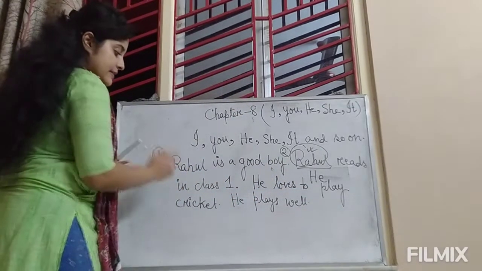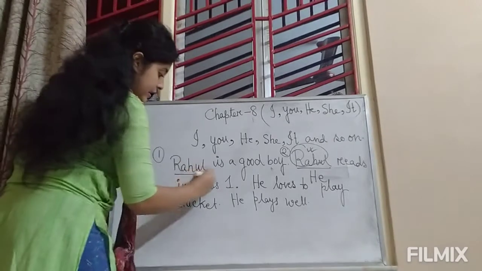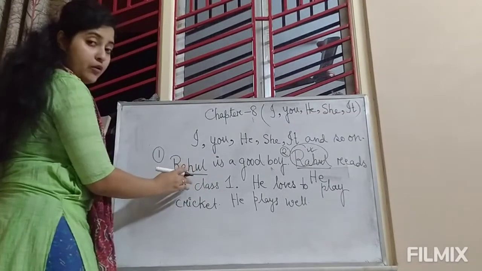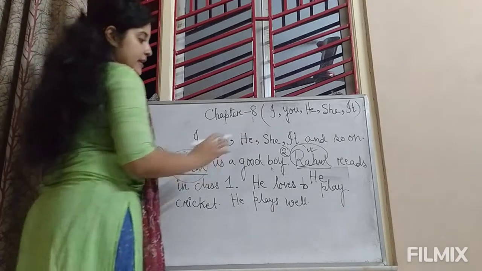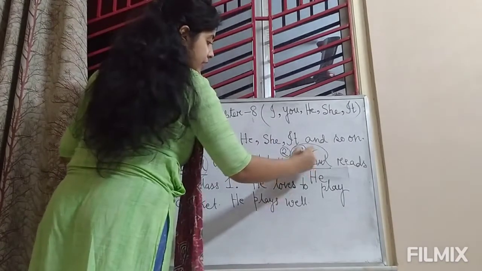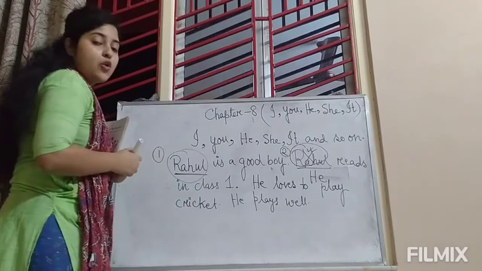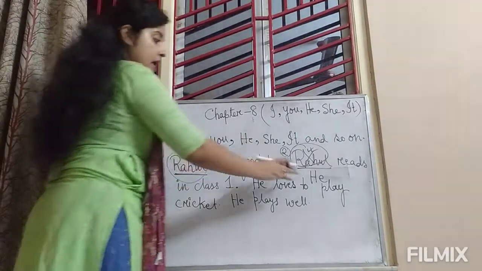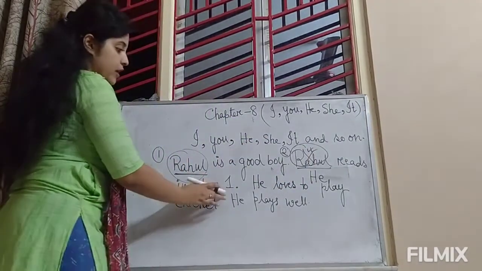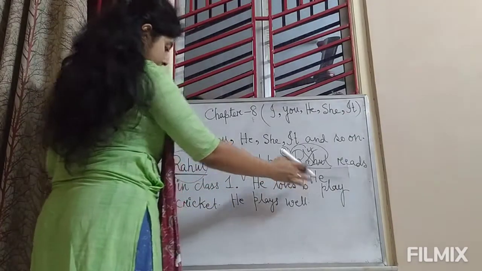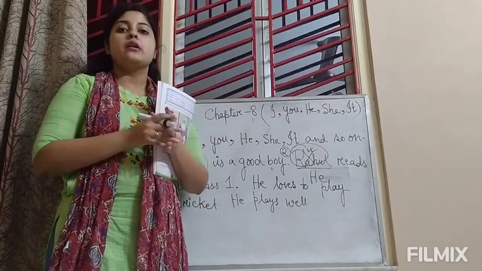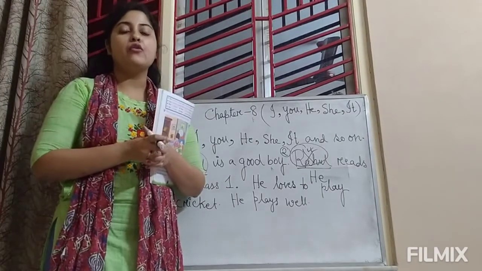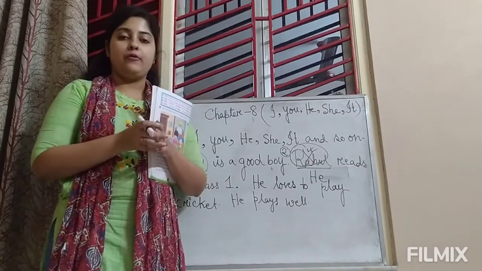So in the first sentence we have used the name of the person, that is the noun Rahul. But from the second sentence we will not use the name. Instead of this name we will use he. He reads in class 1. He loves to play cricket. He plays well. Like this, in place of a noun, we can use a pronoun.